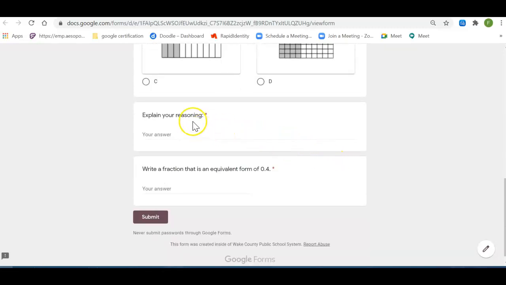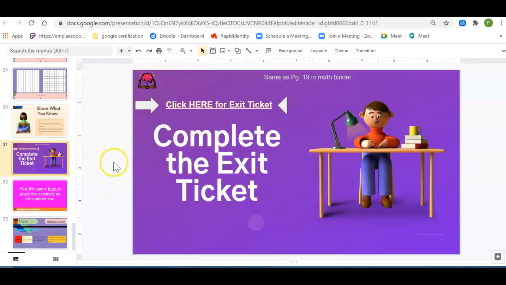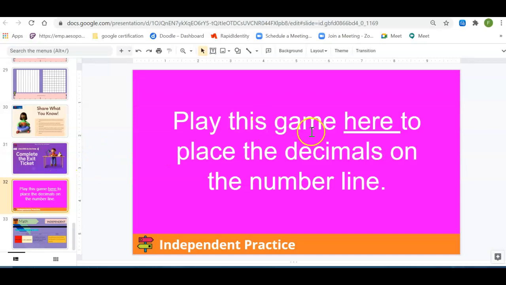And next, it says explain your reasoning. Explain your reasoning here. Then here it says write a fraction that is equivalent to 4/10. And once you've done those, go on and hit submit. So once you have completed the exit ticket, guys, on our next slide, it says for your independent work, you're just practicing: play this game here to place the decimals